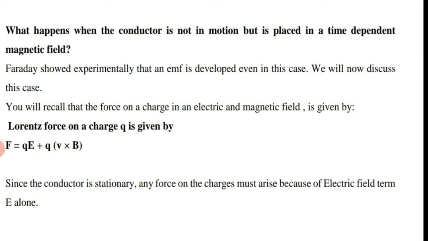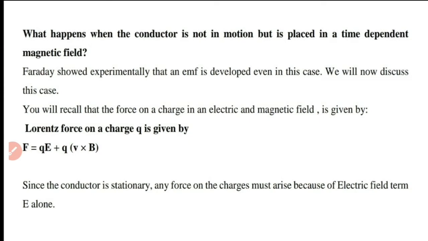field. We already know that when a charged particle is moving through a region where both electric field and magnetic field are present, then the charge experiences a force given by F is equal to QE plus Q into V cross B. Here, if the conductor is stationary, there is no chance of the force due to magnetic field, that is Q into V cross B will be equal to 0. And there is only a chance for the charged particle to experience a force that is due to electric field, that is F is equal to QE.